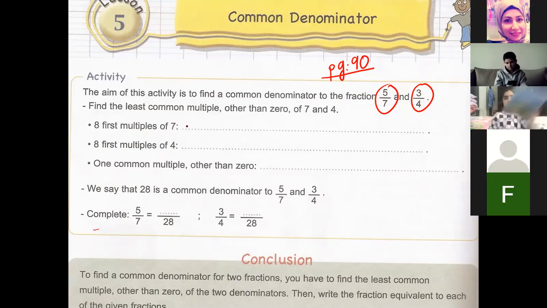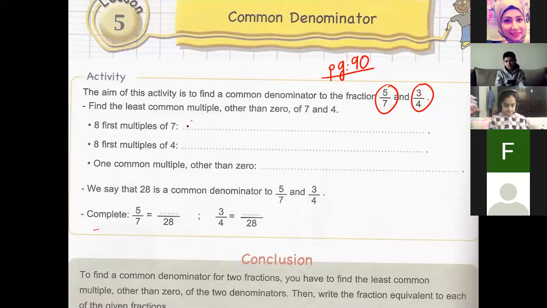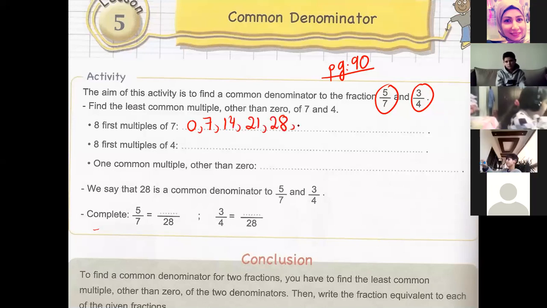What are the multiples of 7, Adam? Start with 0. 7, 14, 21, 28, 35, 42, 49.